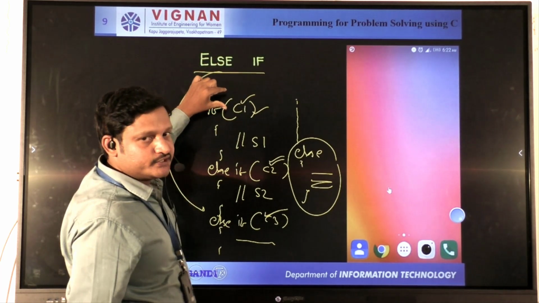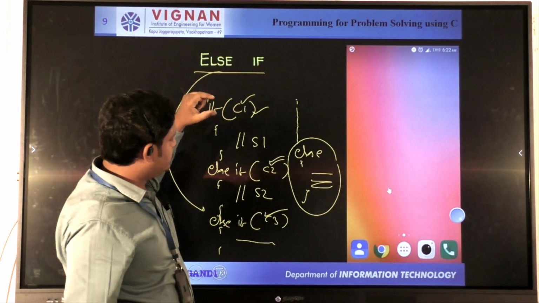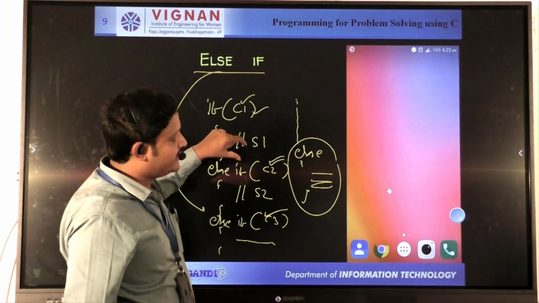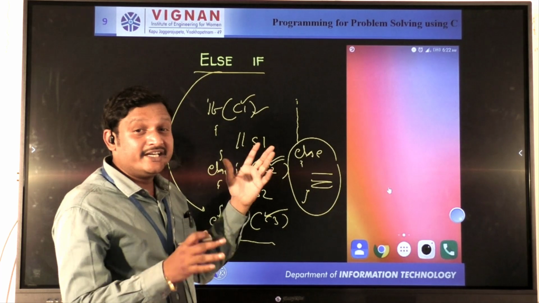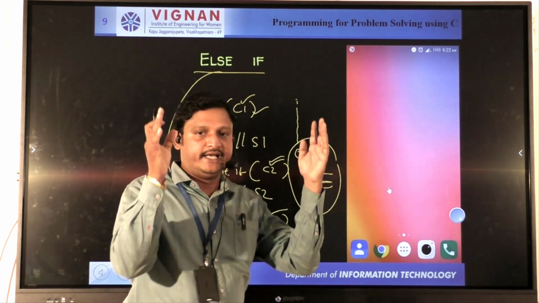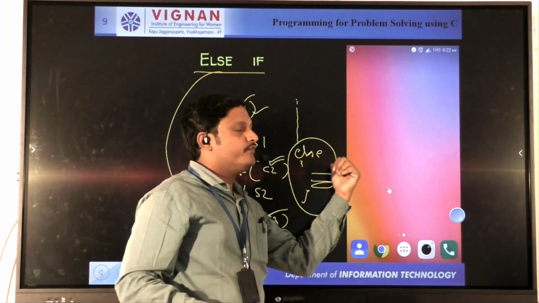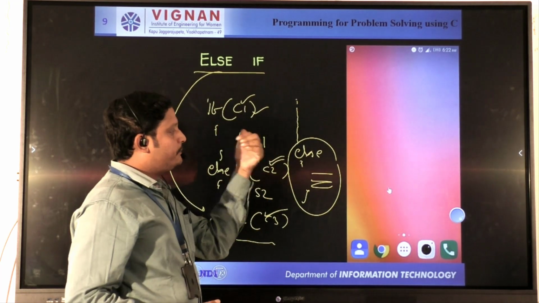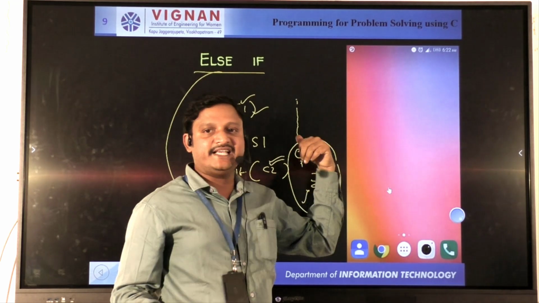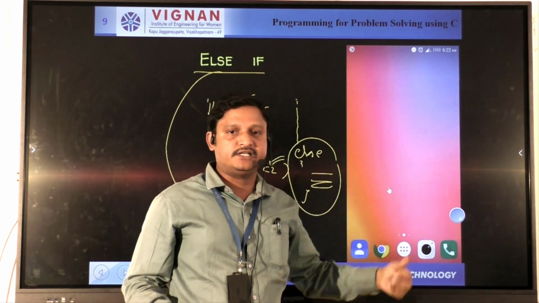This is a very important point to remember, the else if ladder concept. If condition 1 is true, then the true statement will be executed. If the condition matches 2, then the second statement will be executed. Otherwise 3. If none of these conditions is satisfied, then the default statement will be executed.